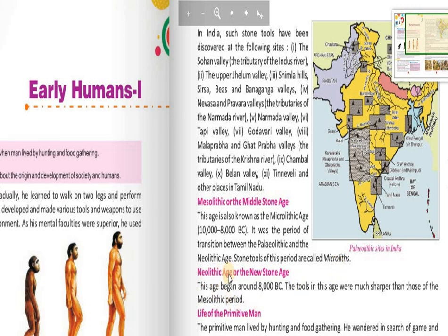Next, the Neolithic age or the New Stone Age. This age began around 8,000 BC. The tools in this age were much sharper than those of the Mesolithic period. So the New Stone Age shows that humans had developed so much that their stone tools were much sharper as compared to the Mesolithic or Paleolithic.